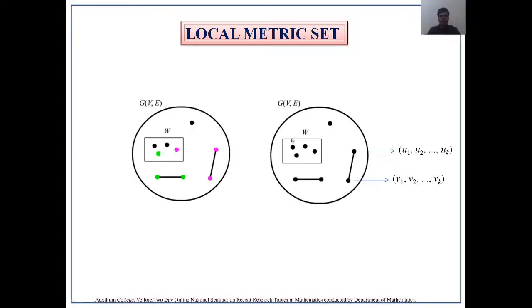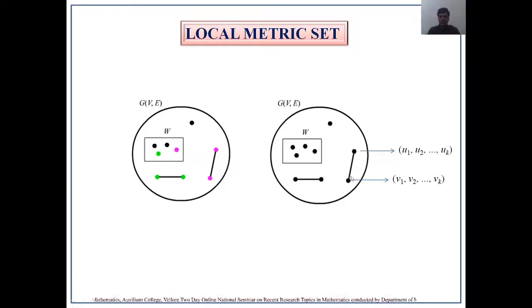In other words, we can make use of representation also to explain the local metric set. Again, consider two vertices which are adjacent. Now you try to find the representation for this vertex with respect to all the vertices in W. That is, you first find the distance between this vertex and all the vertices of W, so that you get a representation for this vertex.